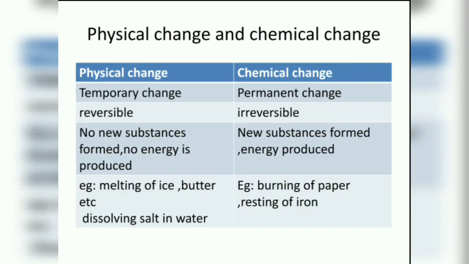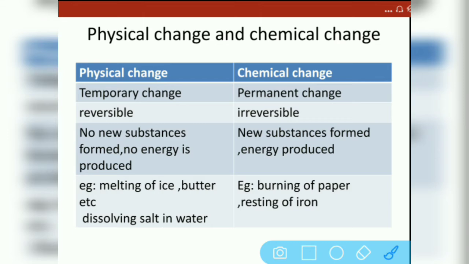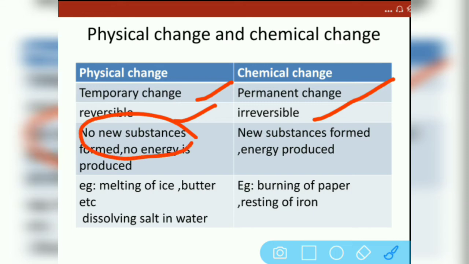Next, very important topics. What is physical change and chemical change? What are the differences? What are the examples? Physical change is a temporary change and chemical change is a permanent change. In the case of physical change, it is reversible. Once it converts to another substance, again it is reversible. But in the case of chemical change, it is irreversible. In physical change, no new substances are formed and energy is not produced. But in chemical change, new substances are formed and energy is also produced.